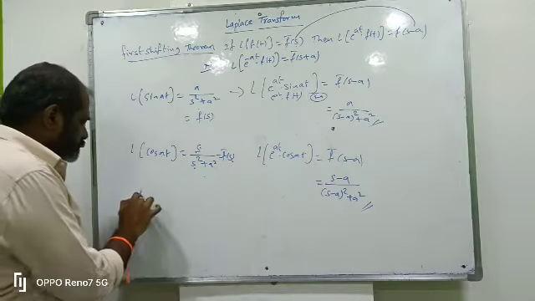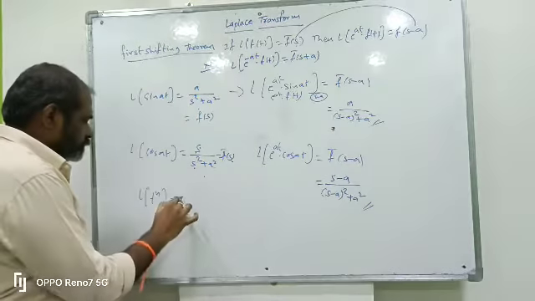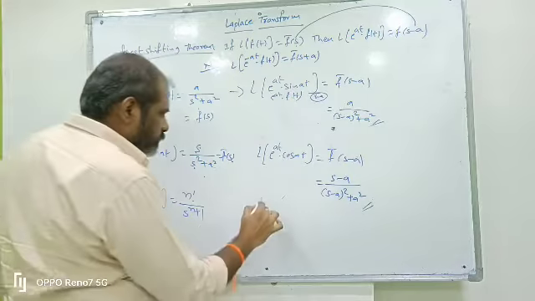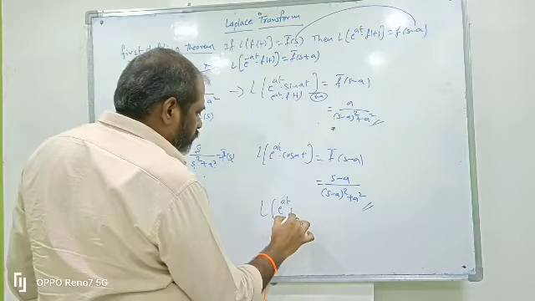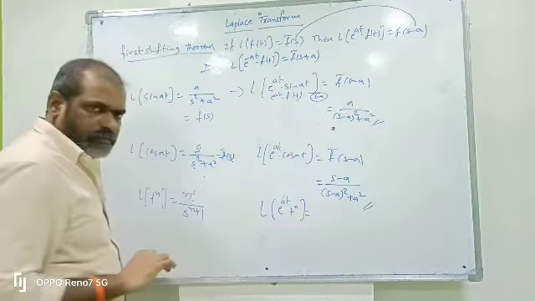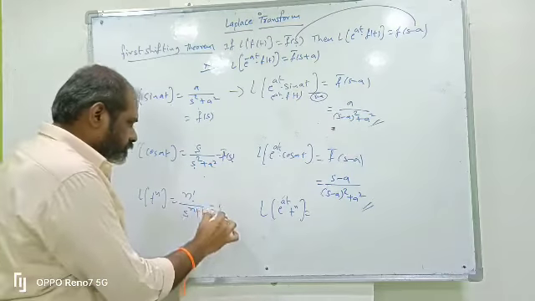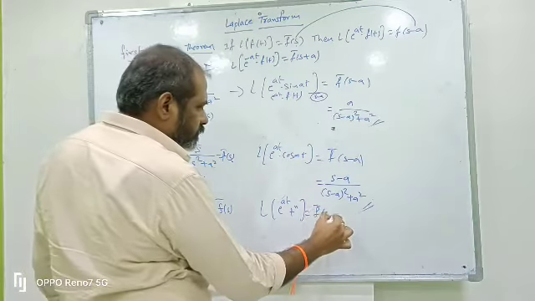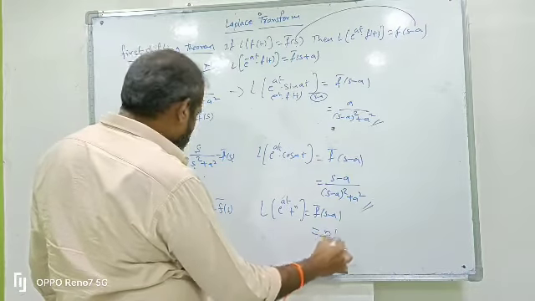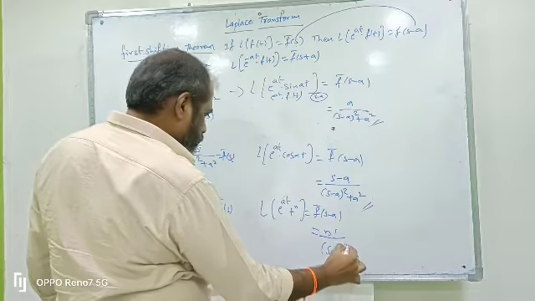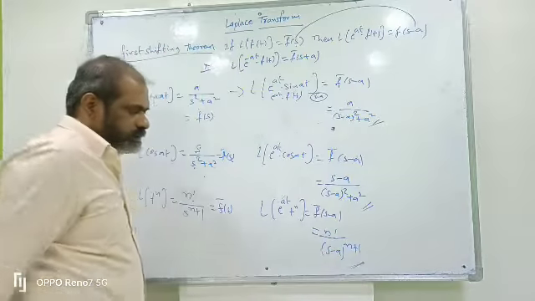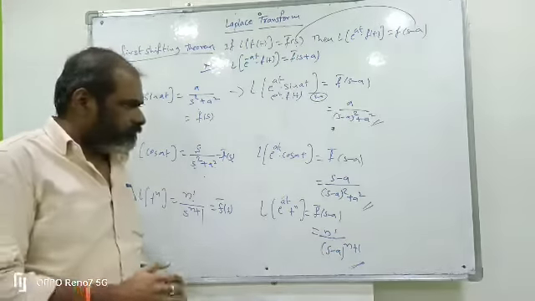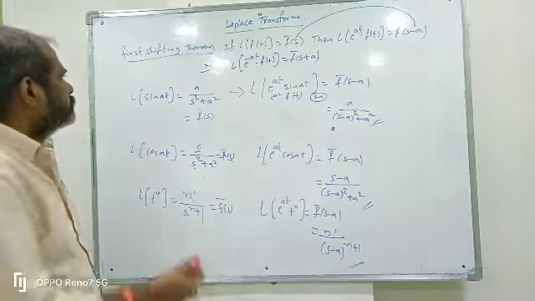L of t power n is n factorial by s power n plus 1. L of e power at into t power n means this is f bar of s, transformed to s minus a from the first shifting theorem, which means n factorial by s minus a whole power n plus 1. So this is the first shifting theorem. So we will do some problems on the first shifting theorem.